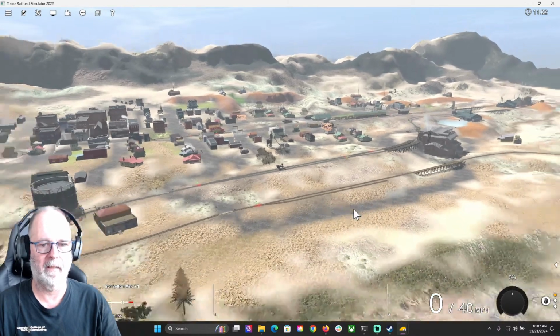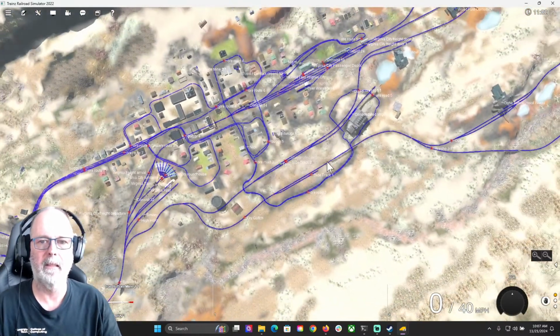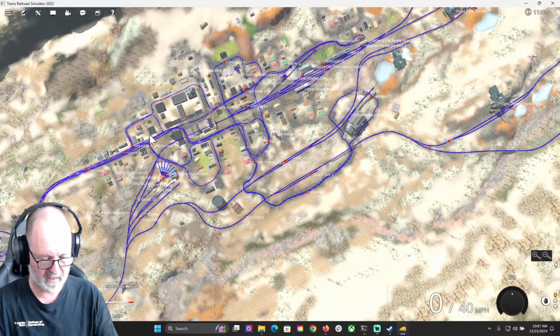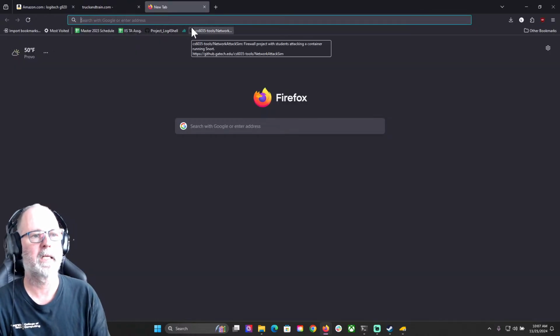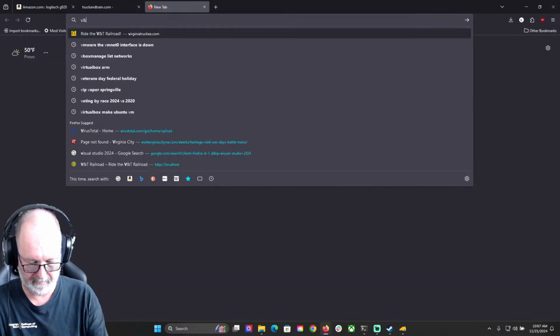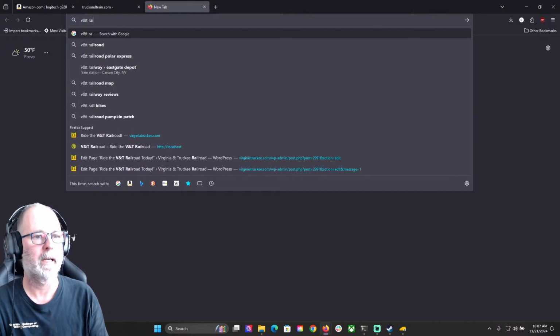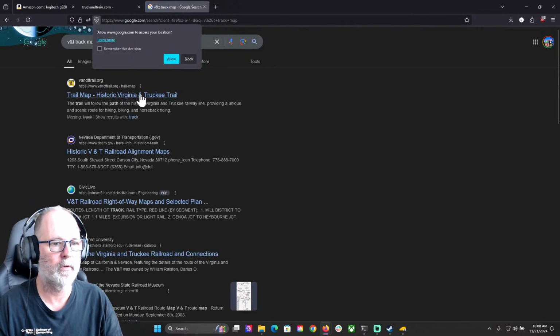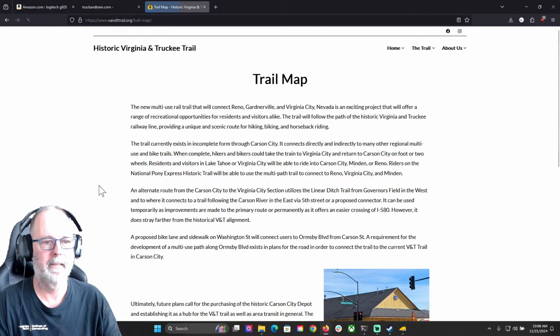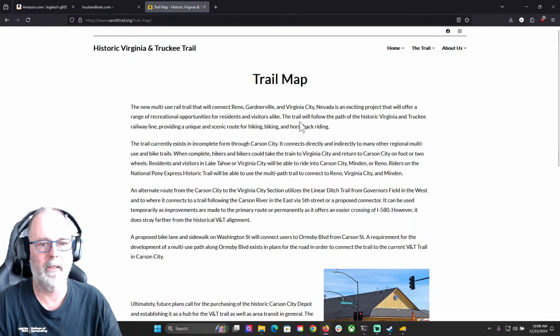Now, having said that, I don't believe the track layout is anything like the original VNC. Let me see if I can find it real quick. It's probably in a book that I have, but let me search for a VNC track map. Trail map, historic VNC trail. Is this the one that's on Google Maps? I've never seen this one before, actually. The new multi-use rail trail that will connect Reno, Gardnerville, and Virginia City, Nevada. What? This is ancient. The trail will follow the path of the historic